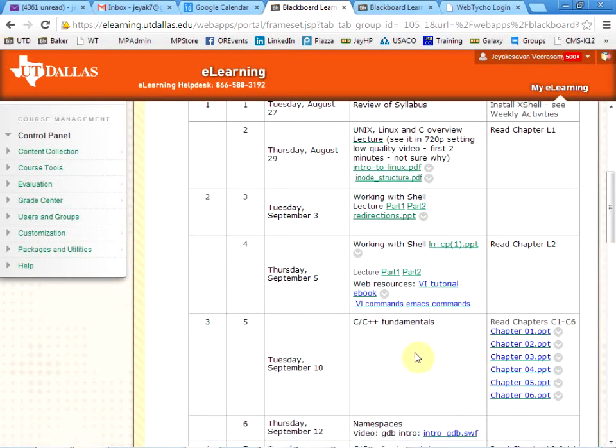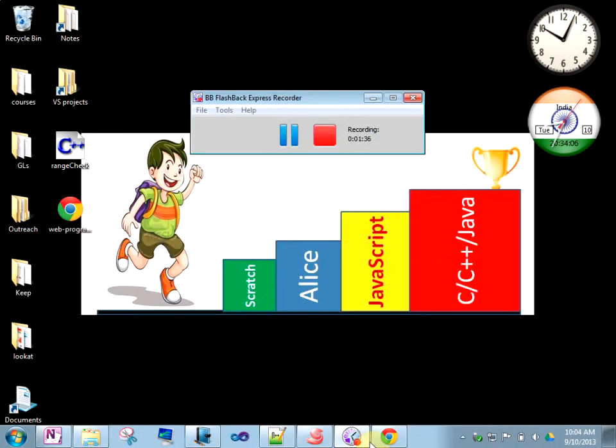We're supposed to start on C++ today. So my goal is to finish off the Linux commands and then get started on C++.